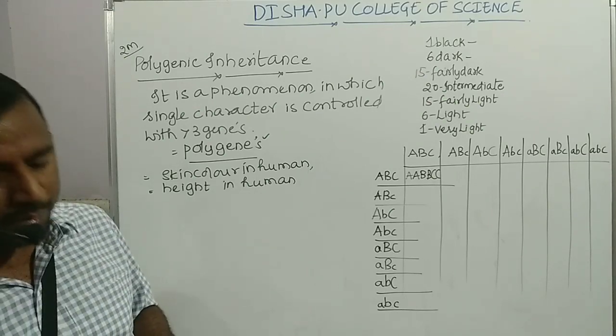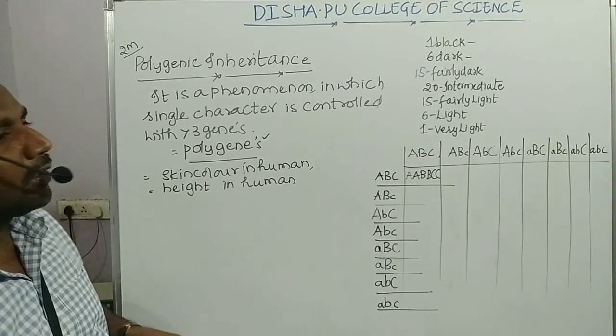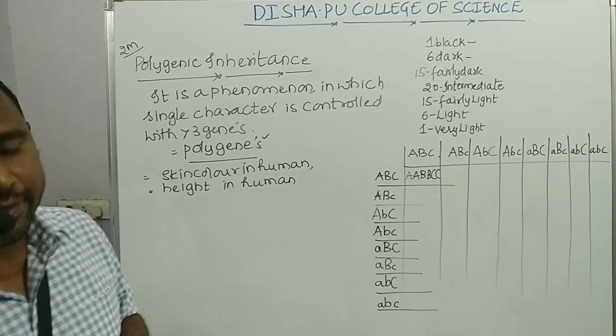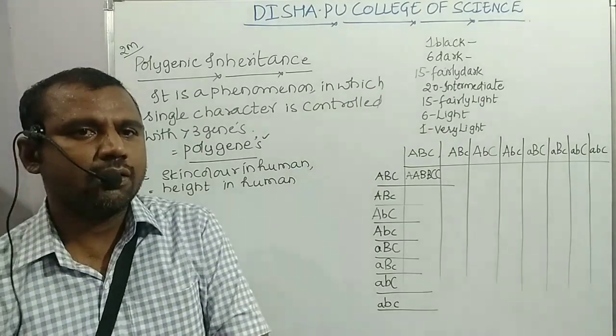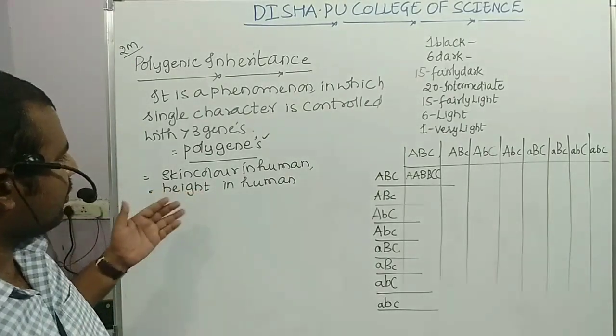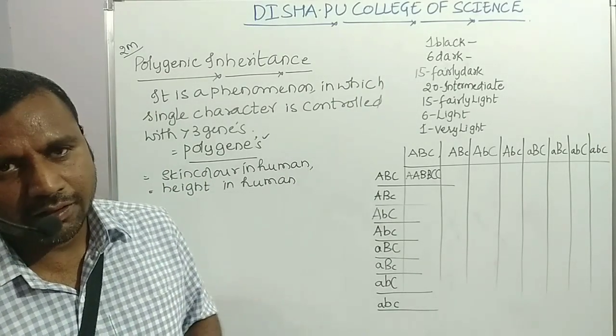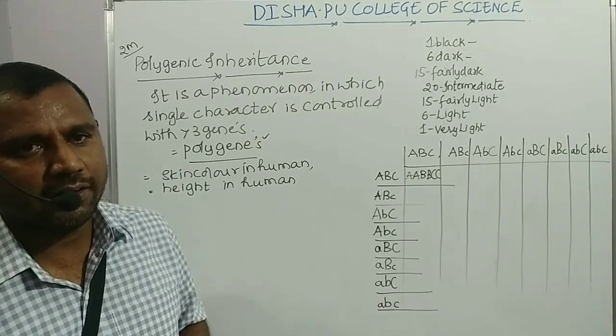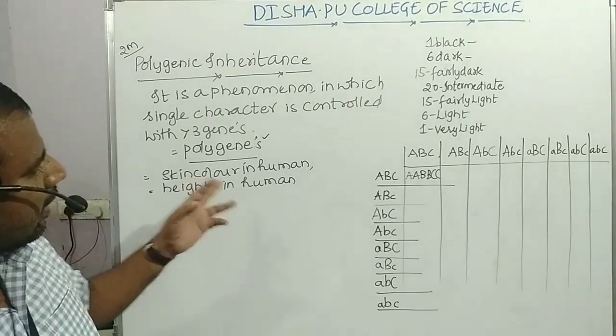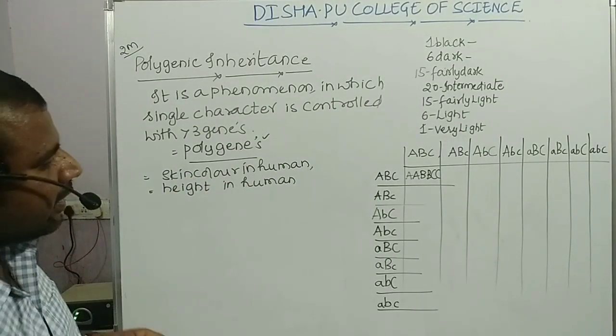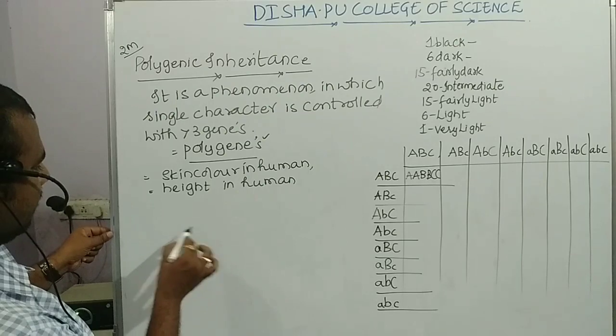So ಇಲ್ಲಿ 2 examples ನಾವು ತಗೊಂಡಿವಿ related toward the polygenic inheritance, students. Now let me go with one example, that is skin color in human, which usually asked in the theory and also in the CET. So skin color in humans, it will be determined by 3 different genes.